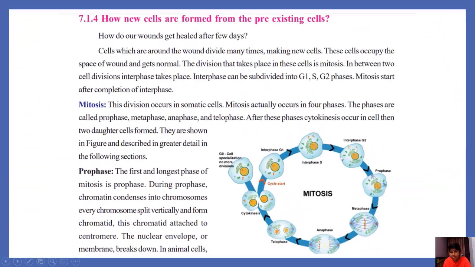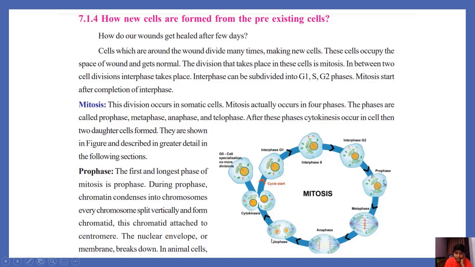Here you can observe this is prophase. What happens in this prophase? Chromosomes undergo changes and form chromatids. And here the spindle fiber is produced in metaphase, and the sister chromatids are in the center of the cell. In anaphase, chromosomes are moving towards the poles.